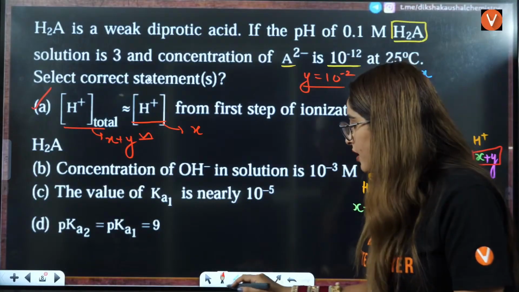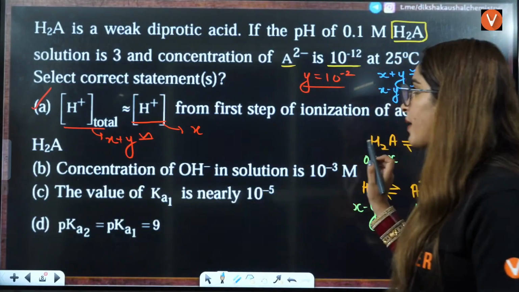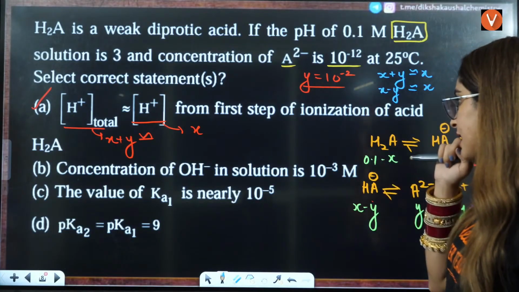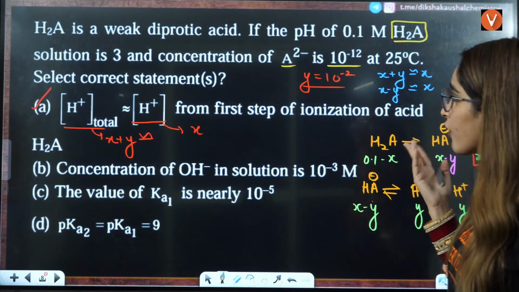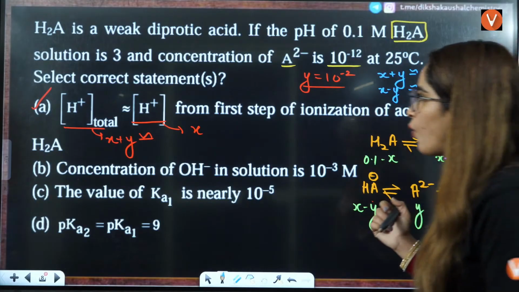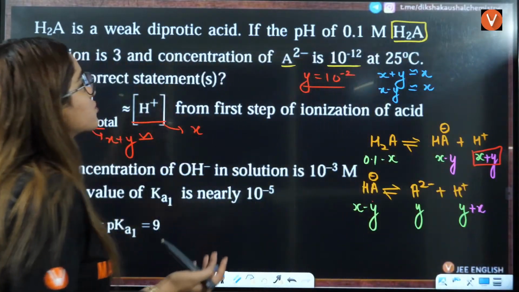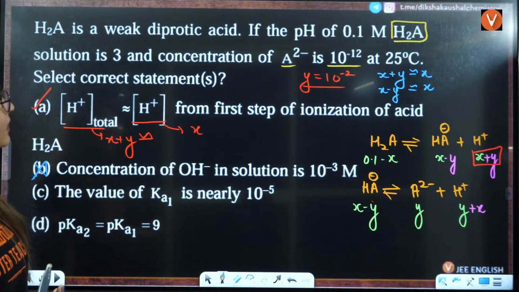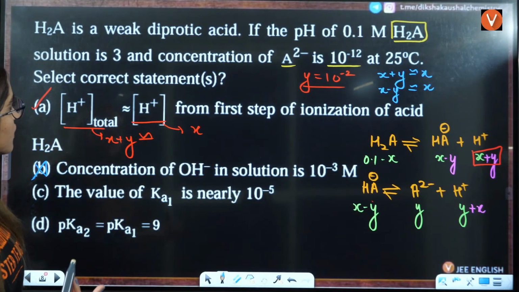Okay, so let me just focus on the question. Next is: concentration of OH negative in the solution is 10 raised to power minus 3. For that, you have to see the H positive concentration. OH negative first of all is not there in the solution only, so that will automatically not be true.